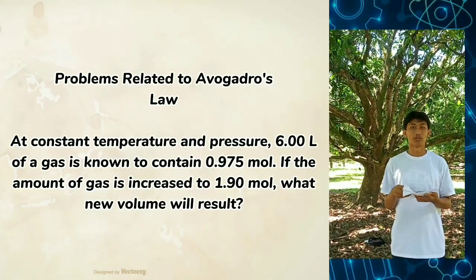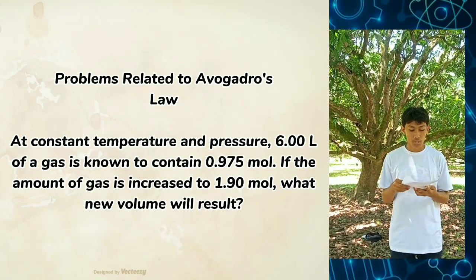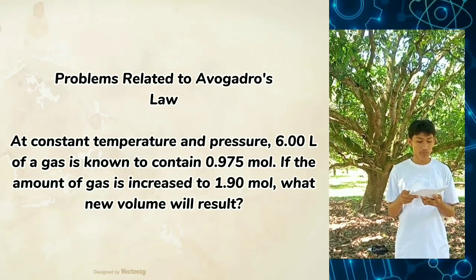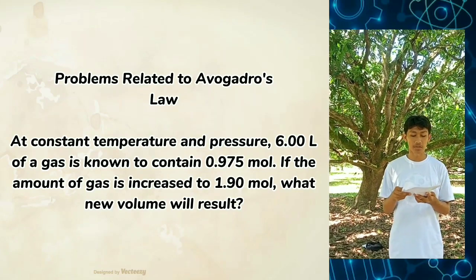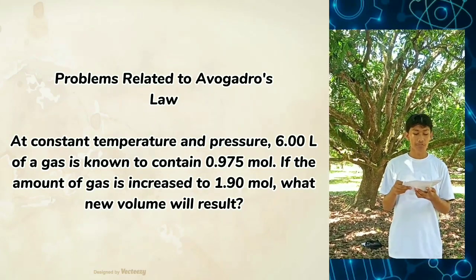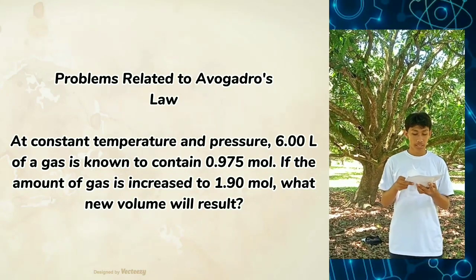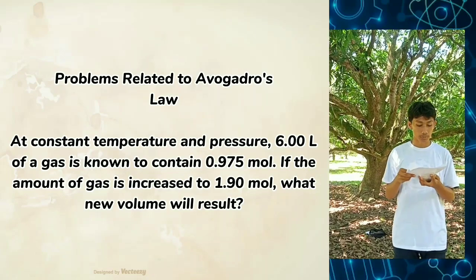Problem related to Avogadro's law. At constant temperature and pressure, 6.00 liters of gas is known to contain 0.975 moles. If the amount of gas is increased to 1.90 moles, what new volume will result?